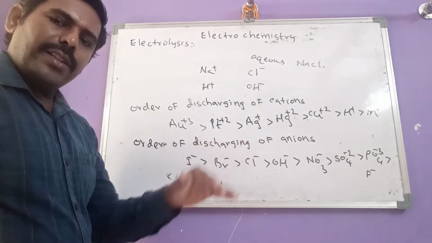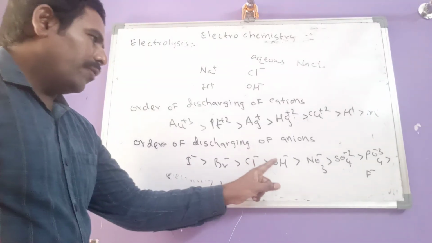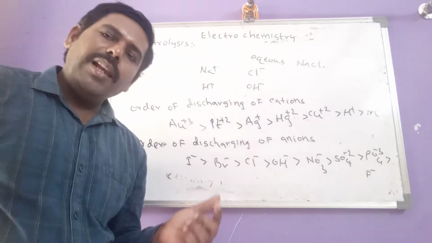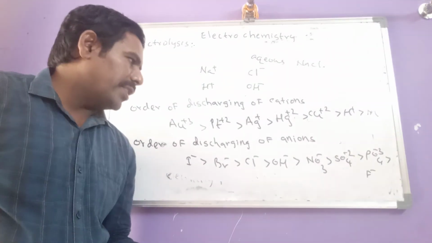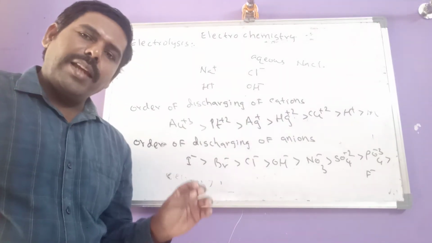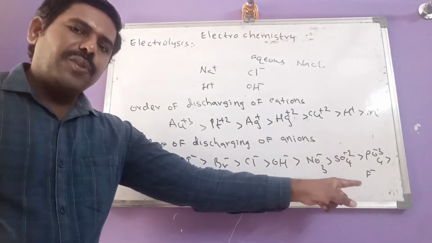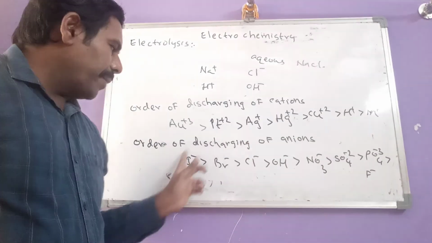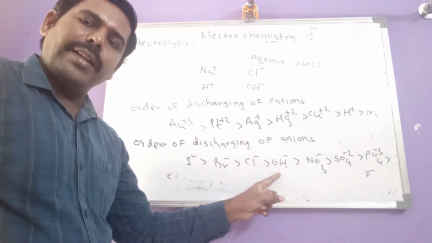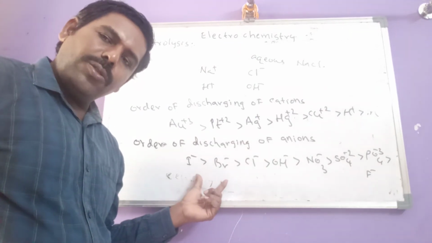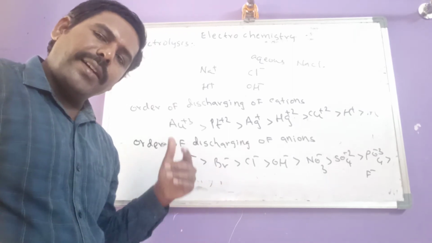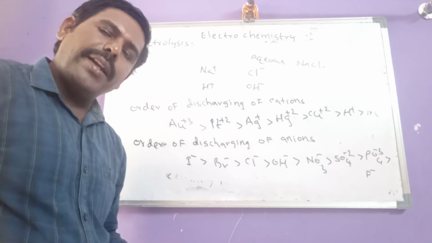Now what we have to discuss here: if any solution contains OH- and Cl-, Cl- gets discharged first and chlorine gas is liberated. So among halide ions, except fluoride, if any remaining halide ion is present along with OH-, that respective halide undergoes oxidation and that respective halogen is liberated at the anode.